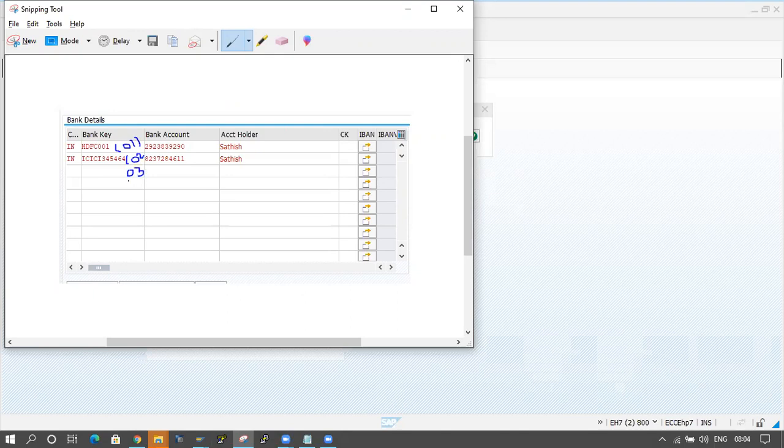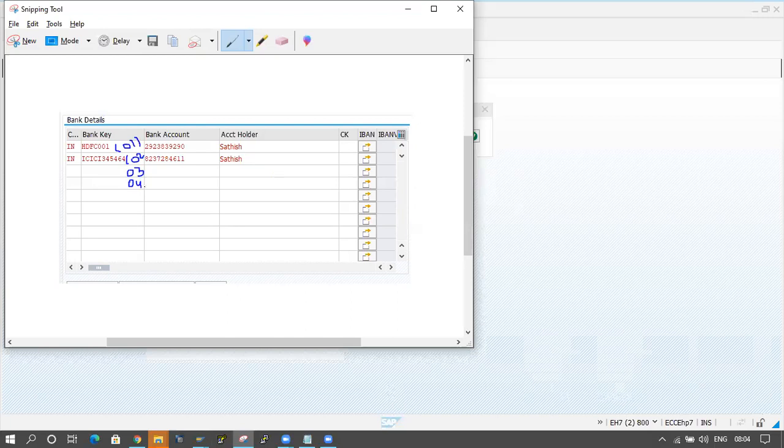If the data is not available, then we should not take like that. So this is the 04. Bank key of 01, 02, 03, 04. The same thing for bank account of 01, 02, 03, 04, and the same for account holder name of 01, 02, 03, 04. Like that it will come.